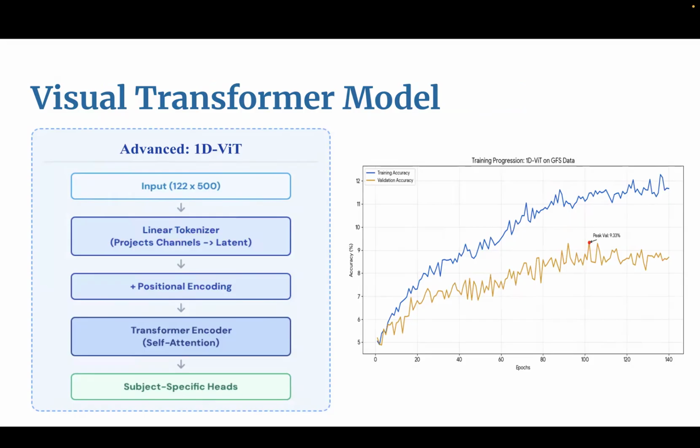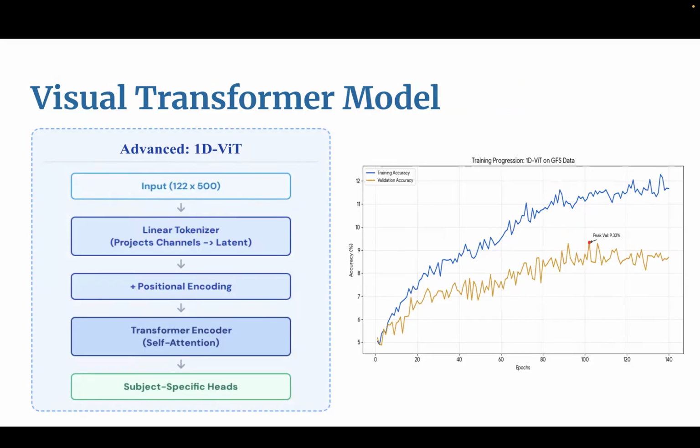However, we wanted to make this a better model, and we tried to build an advanced vision transformer model, which takes the input and does linear tokenization by reading all 122 electrode embeddings at one time. Then it does positional encoding, passes it to the transformer encoder through self-attention, and uses subject-specific heads. So we treat the 13 different subjects specifically and try to identify patterns in the spikes and noise particular to them.